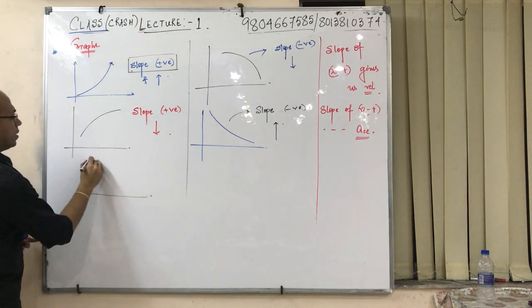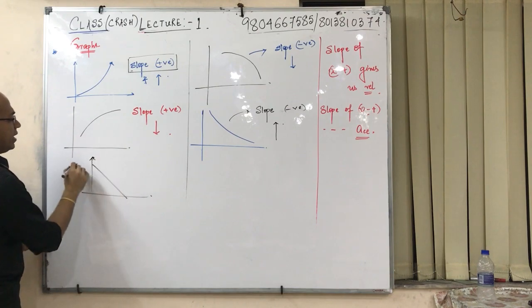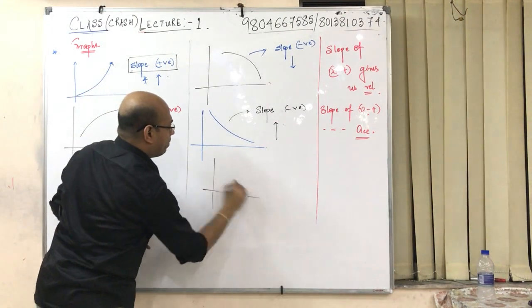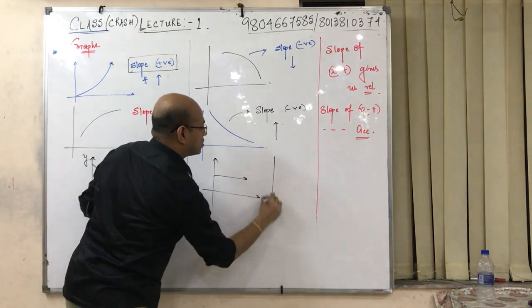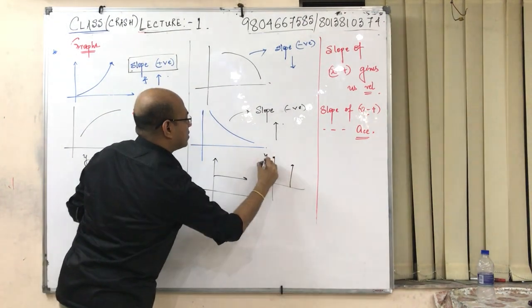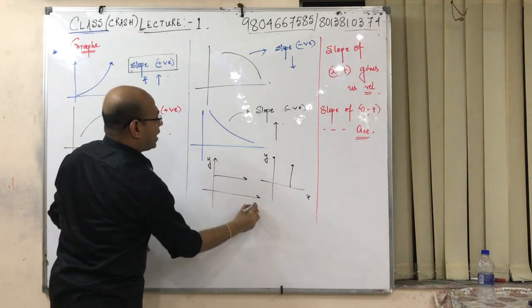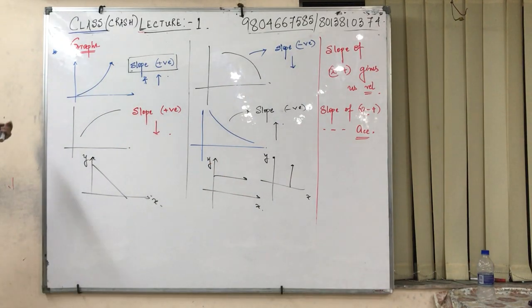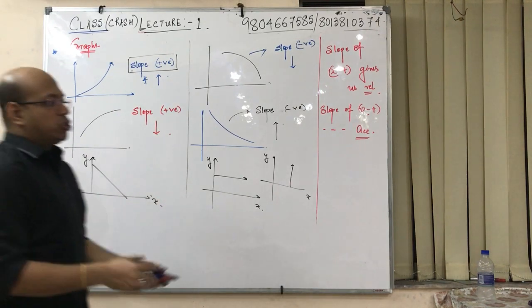And an important thing, sir, this is a straight line. I know how to write the straight line. This is a straight line parallel to the x-axis. This is a straight line parallel to the y-axis. I don't require any sort of parabolic equation right now. So this is the first important scenario, and how it is given, let me show it.